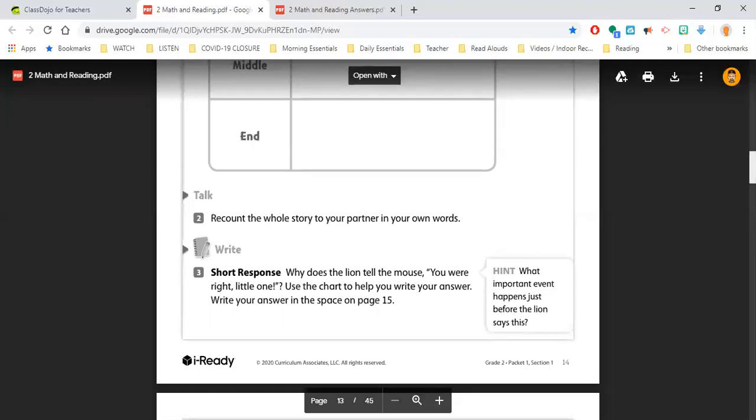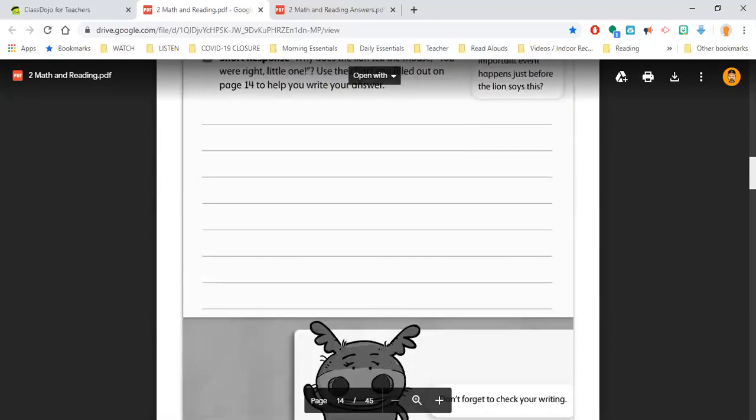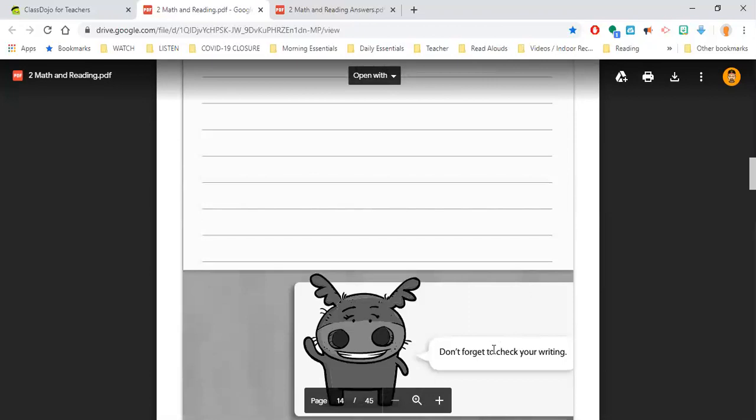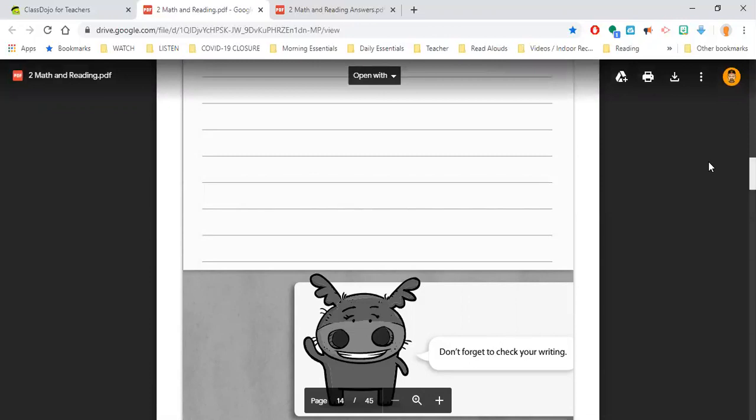Make sure that you go to this next page, and this is where you're going to write neatly and carefully. Why does the lion tell the mouse, you were right, little one? Use the chart you filled out on page 14 to help you write your answer. They give you a little hint there that says, what important event happens just before the lion says this? This is a chance for you to practice your writing. Don't forget to check your writing, neatness, capitalization, letter formation, all those things that we work on in class. This is a great time to work on that.